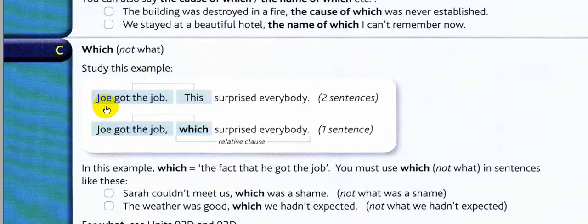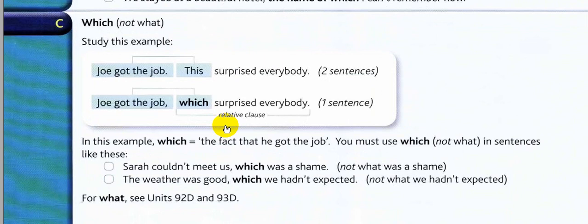This is referring to Joe got the job. So which here is describing the whole sentence.